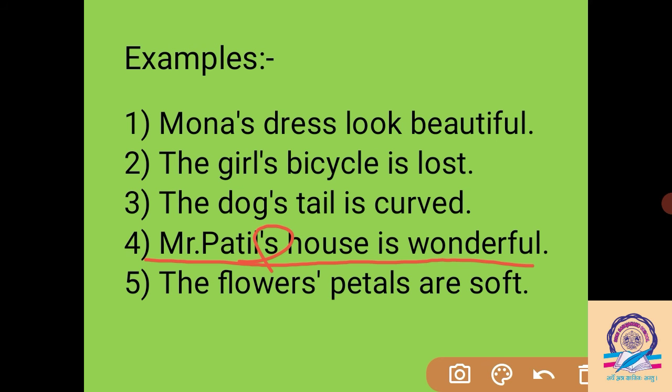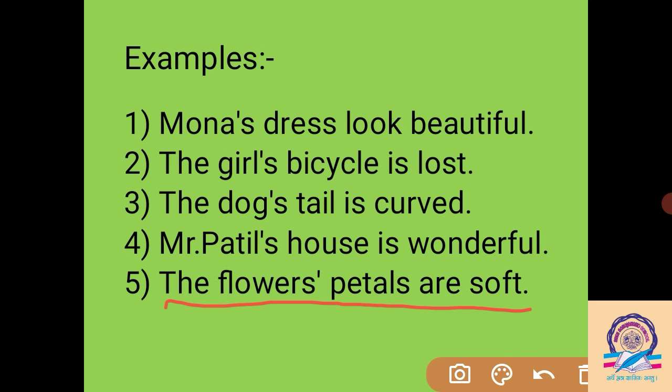Mr. Patil's house. So it shows the relationship between the house and Mr. Patil. Whose house? This house belongs to Mr. Patil only. So it shows the connection of the house with Mr. Patil. I am talking about Mr. Patil's house here. The flowers' petals are soft here.